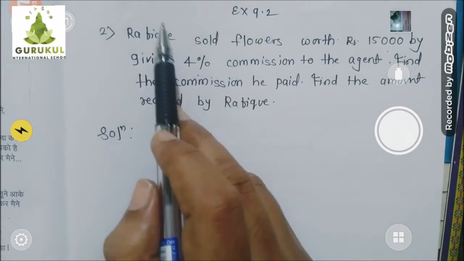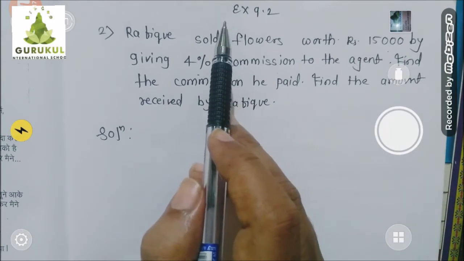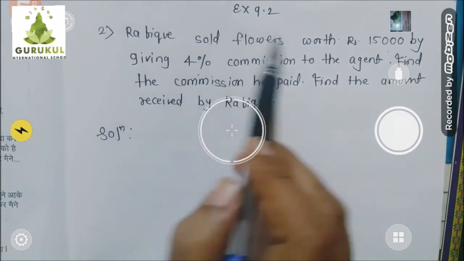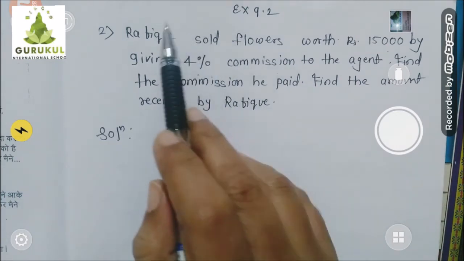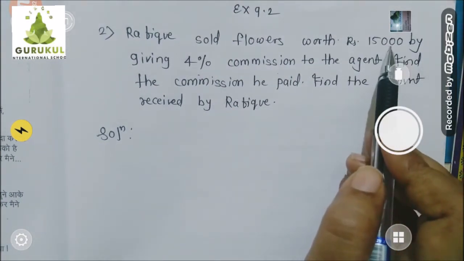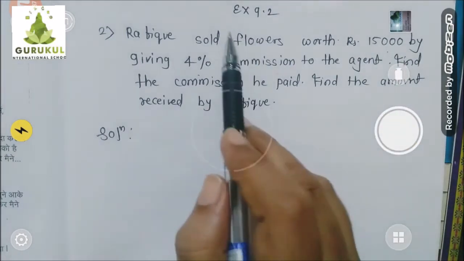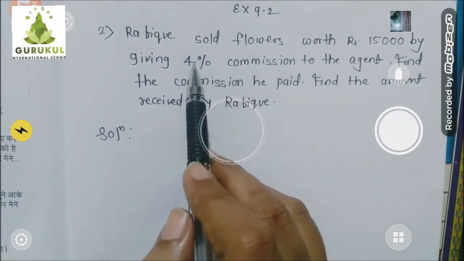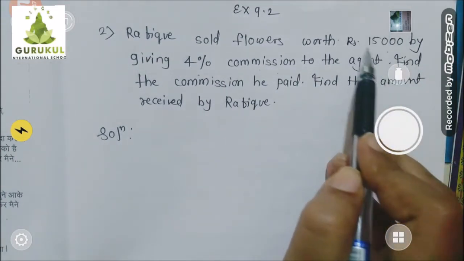Now this time we are concentrating on that Rafiq who is selling the flower. I am not concentrating on the commission agent. I am concentrating on Rafiq who is actually selling the flower with the help of a commission agent. Understood? So Rafiq sold flowers of 15,000 rupees, but with the help of a commission agent. And to that commission agent he gave 4% commission on selling his 15,000 rupees flowers.